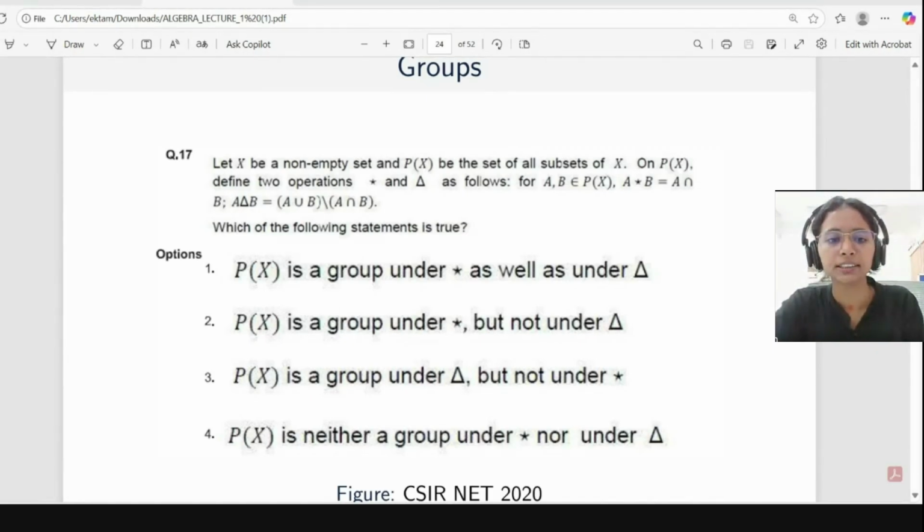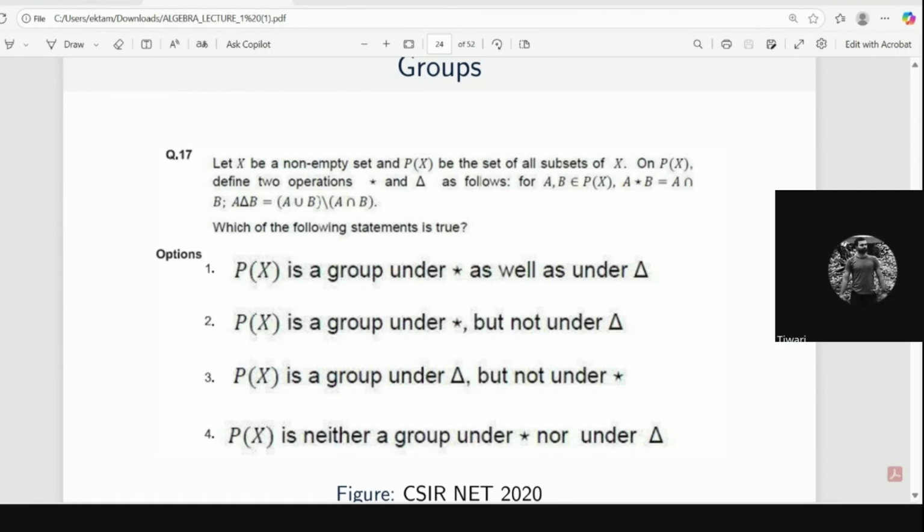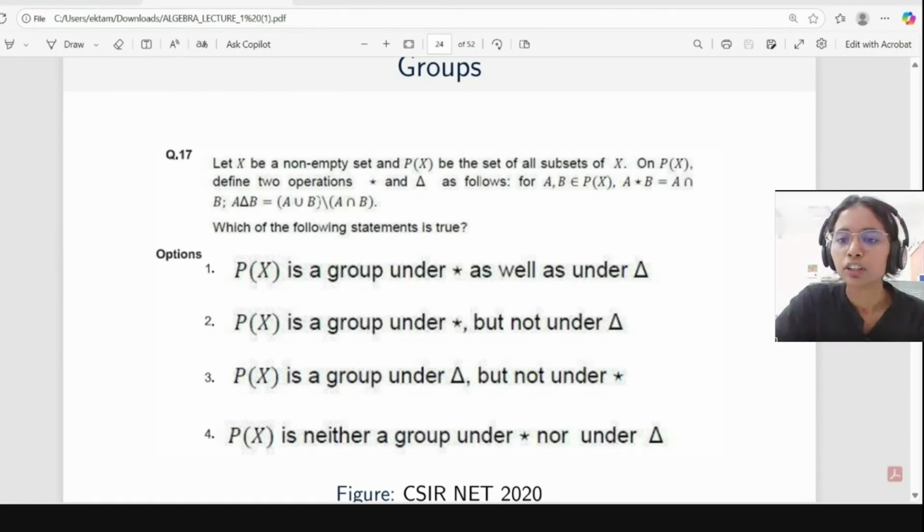What about others? What about symmetric difference, is Px a group under symmetric difference? So what is the identity here? Empty set. Correct. And what about others?